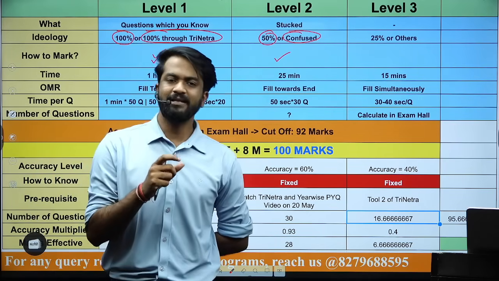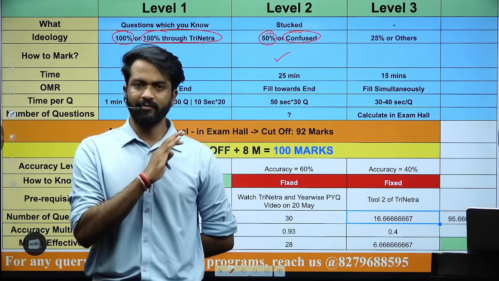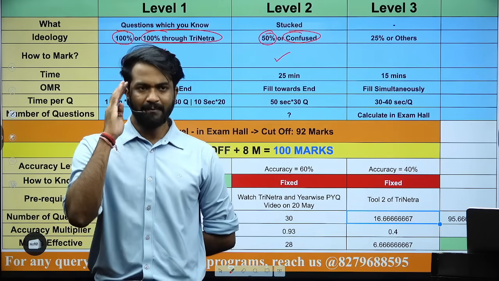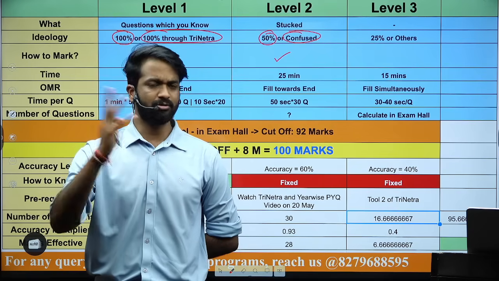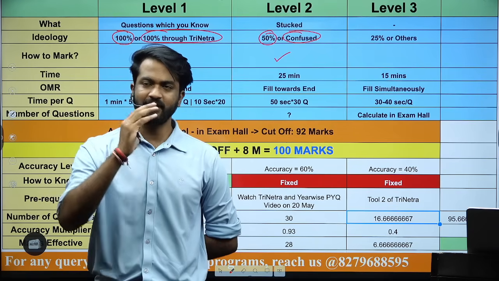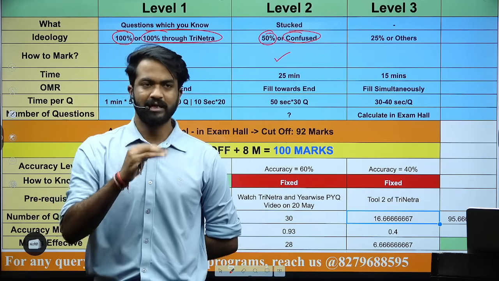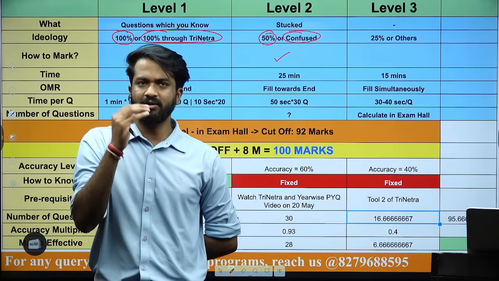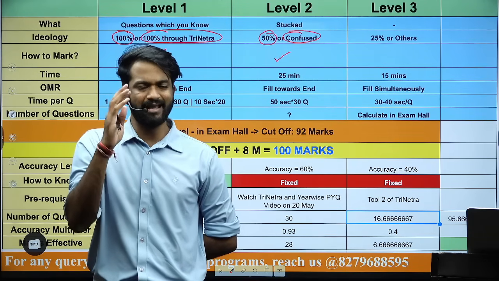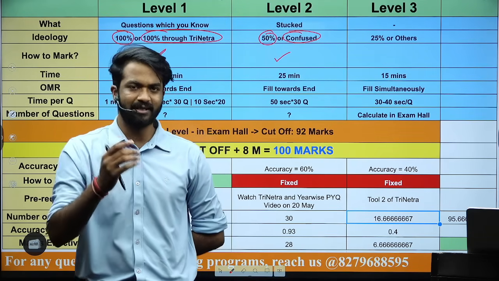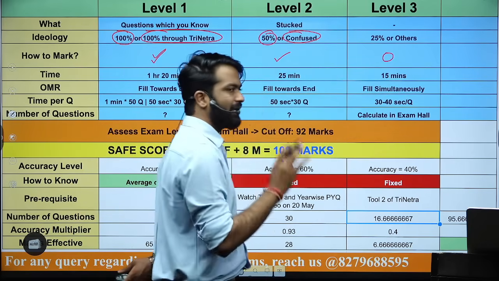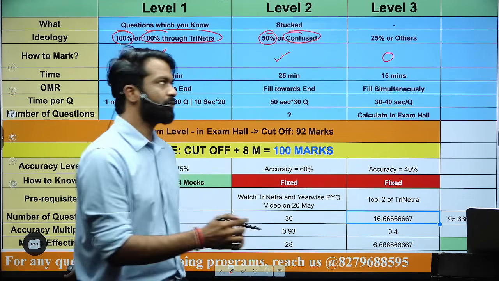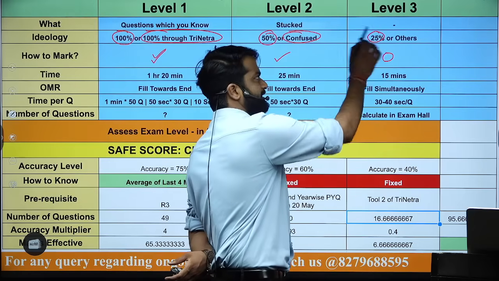Level 3 will be such questions in which you are not able to apply any knowledge, and you don't know whether you will be able to apply Trinetra or not. Prima facie you don't know. You're not getting any extreme words, you're not able to think of any logic. So you don't know whether you will be able to apply the Trinetra or not. Mark them like this. In level 3, I will include those questions also in which you are 25% sure.